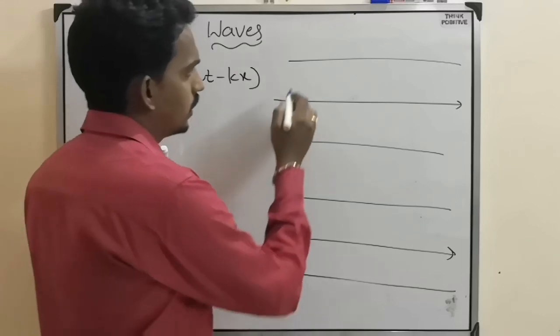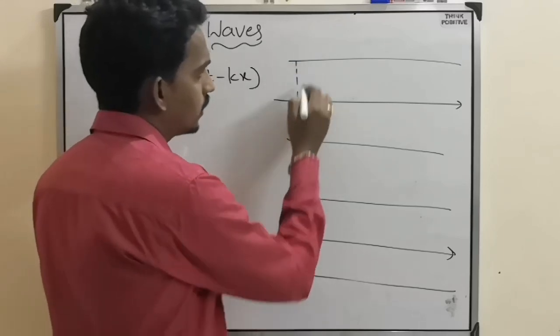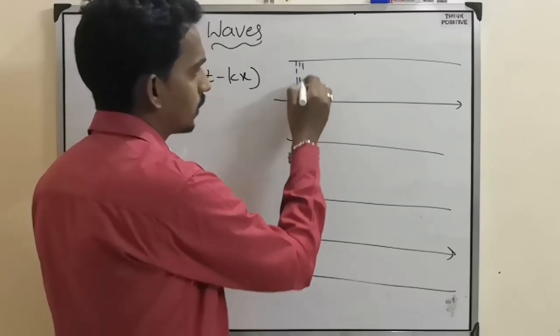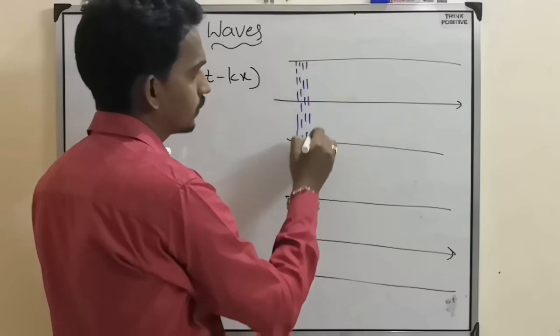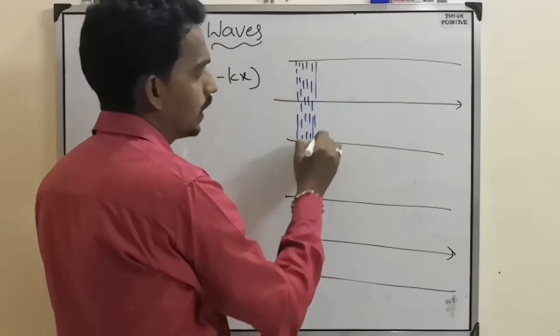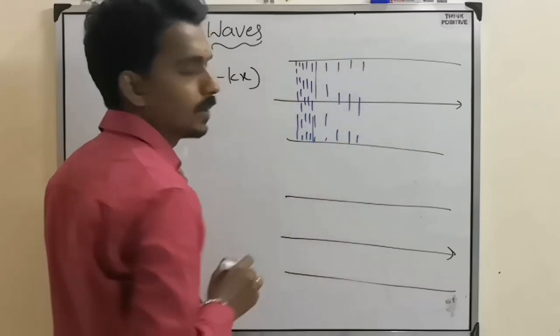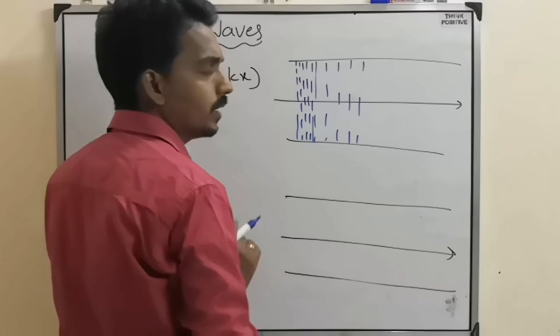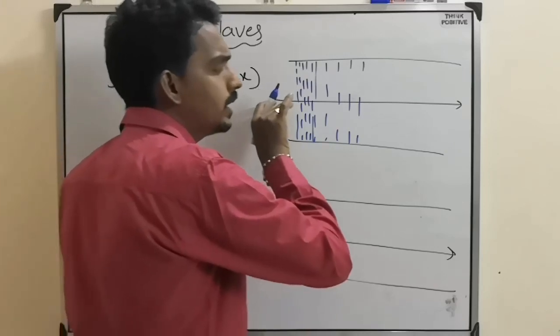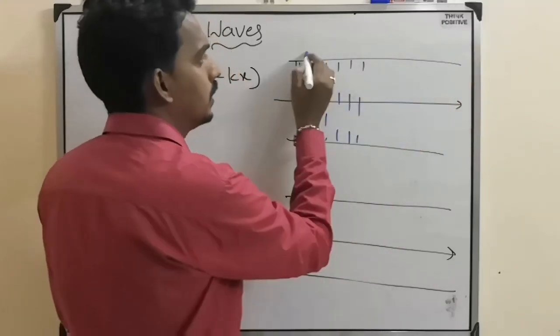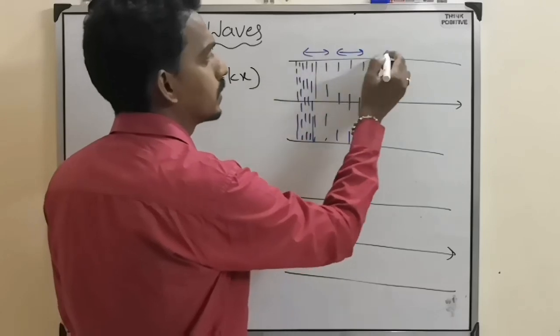At one point, the particles come together, and next the particles move apart while vibrating. As the wave is traveling towards the right side, the vibration will be like this.